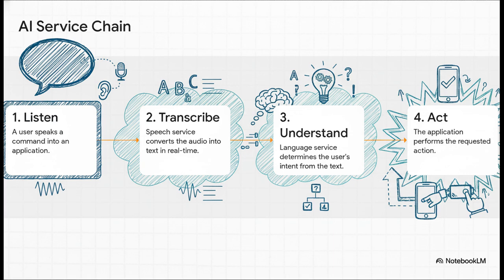And this is where it all comes together. This is the real magic of the whole ecosystem. The services don't just work alone, you chain them together. Look at this flow. First, a user says something. The speech service listens and turns it into text. Then you hand that text over to the language service, which figures out the user's intent. What did they actually mean? And then boom, your app does the thing. It's this beautiful, seamless chain from a spoken word all the way to a meaningful action.